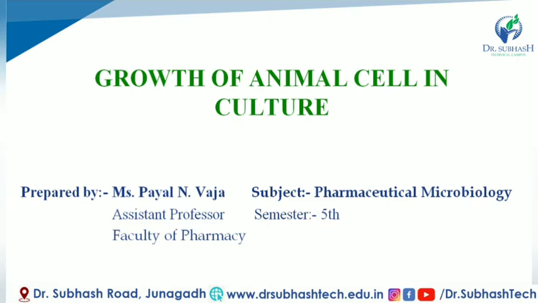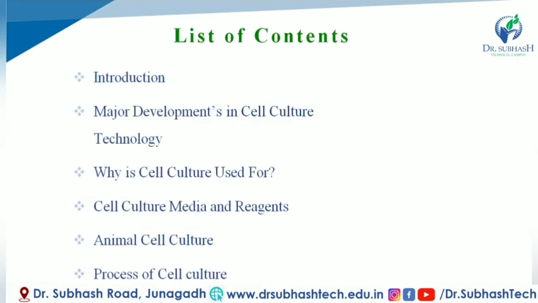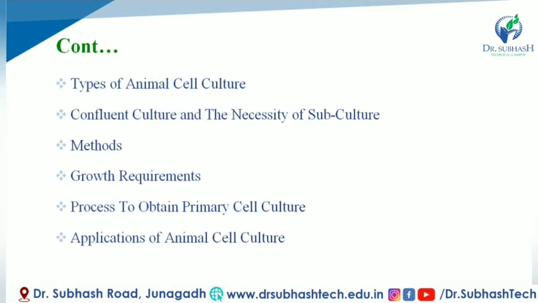So let's get started. These are the list of contents we will discuss in this video. First one is introduction, major developments in cell culture technology. Why is cell culture used for? Cell culture media and reagents, animal cell culture, process of cell culture, types of animal cell culture, confluent culture and the necessity of subculture, methods, growth requirements, process to obtain primary cell culture, and last one is application of animal cell culture. We will discuss one by one.